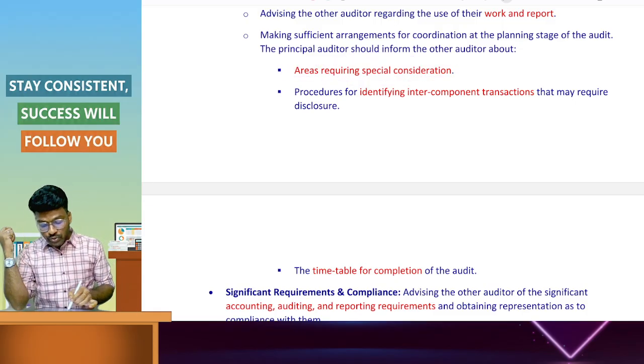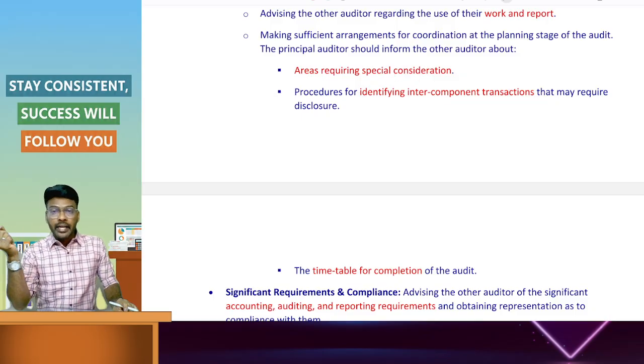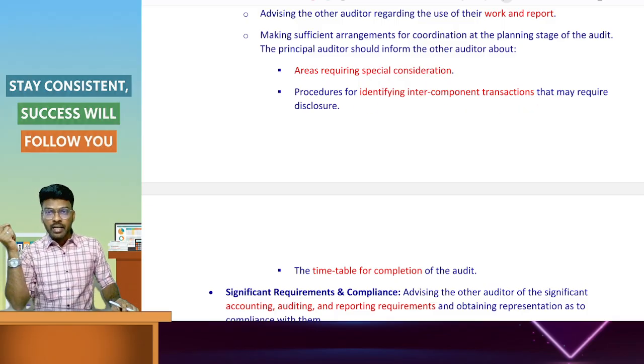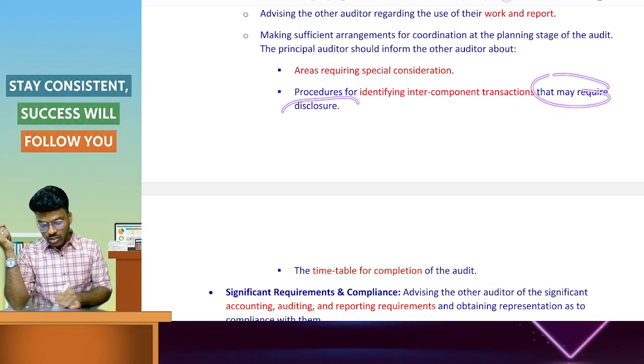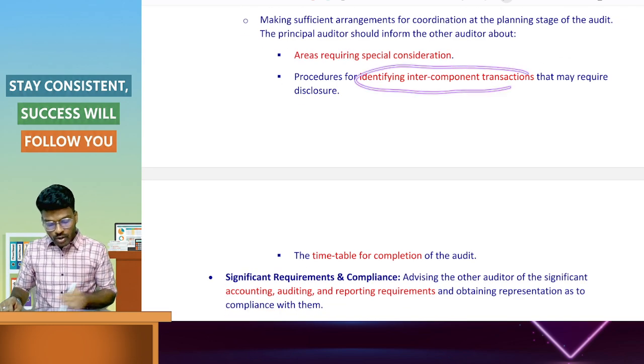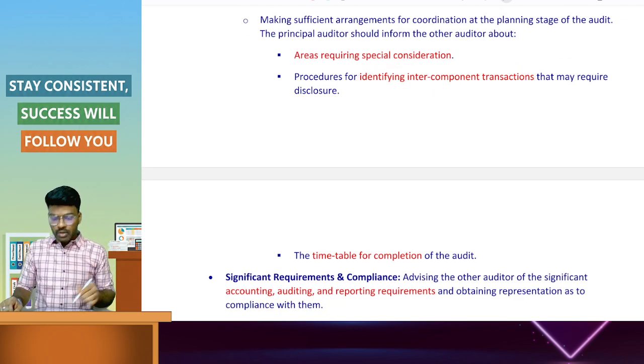Also, the procedure for identifying intercompany transactions. Intercompany transactions, that is, intercomponent transactions, that may require disclosure. As per Ind AS and AS, the company needs to report the intercompany transactions.